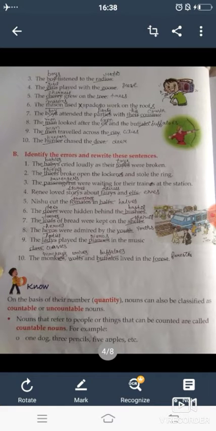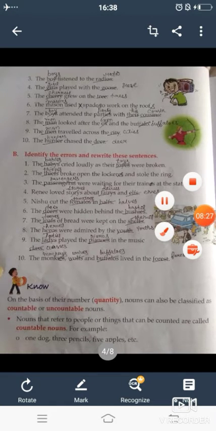Come to the sixth: the deers were hidden behind the bushes. I have told you already that there is no change in deer. The plural of deer is also deer, not deers. So we will correct deer, and the spelling of bushes is also wrong: BUSHES.